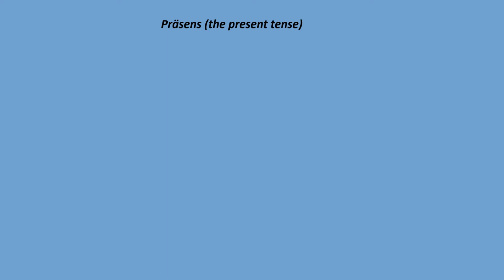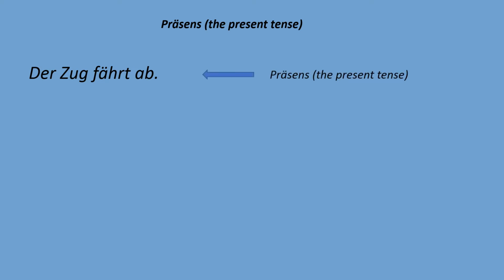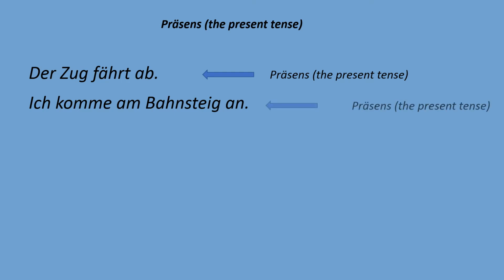We start with the present tense, or Präsens. I will give you a simple sentence. Der Zug fährt ab. So the train departs, the train leaves. This sentence is written in the present tense. Another sentence I will give you is Ich komme am Bahnsteig an, which means I arrive at the platform. This sentence is written in the present tense as well. So that's Präsens. We can identify it when we take a look at the verb in the sentences.